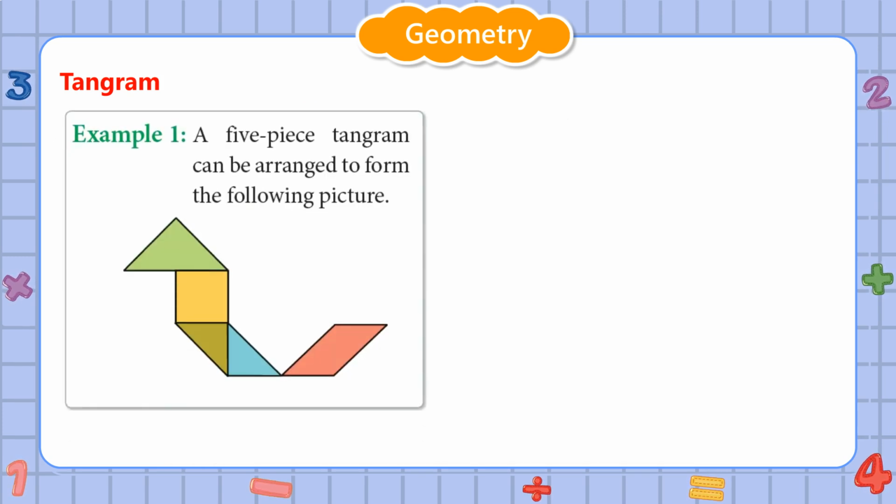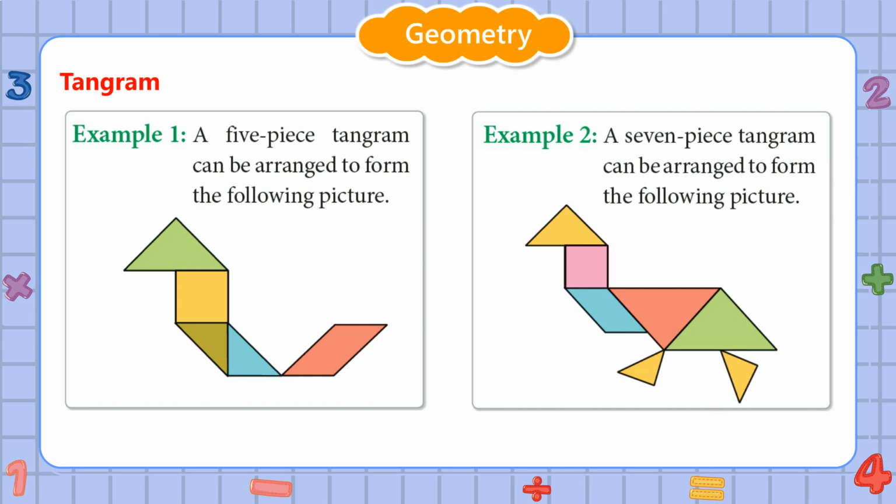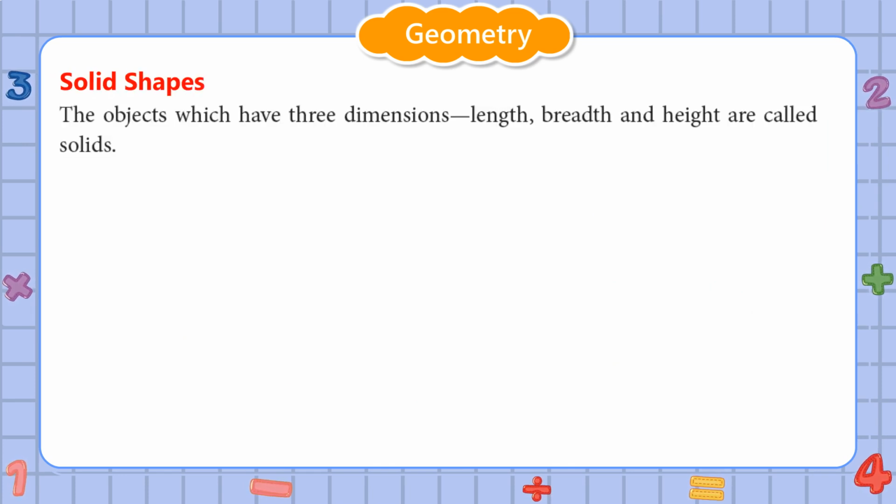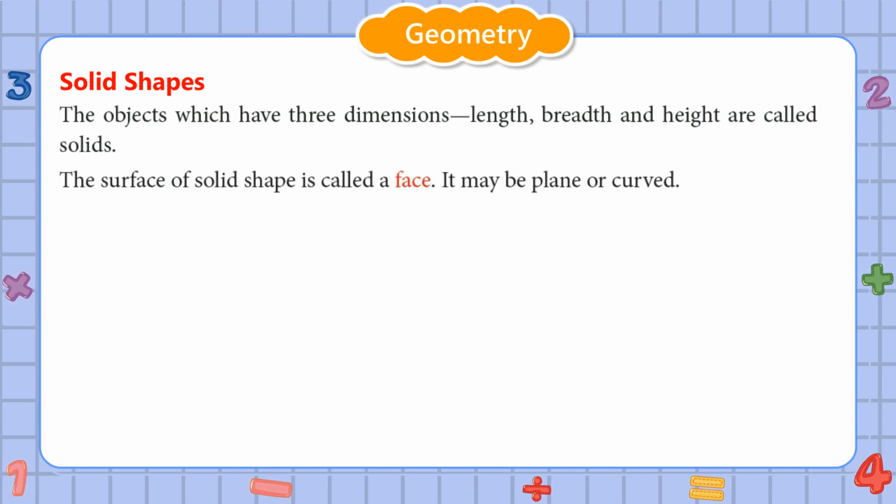Example 1. A 5-piece tangram can be arranged to form the following figure. Example 2. A 7-piece tangram can be arranged to form the following picture. Solid shapes. The objects which have 3 dimensions, length, breadth and height, are called solids. The surface of solid shape is called a face. It may be plain or curved.